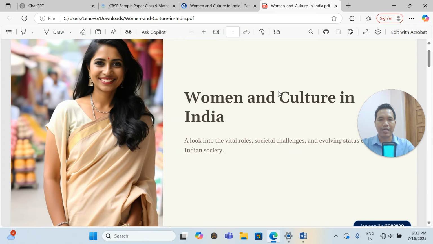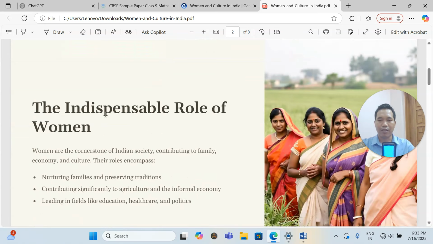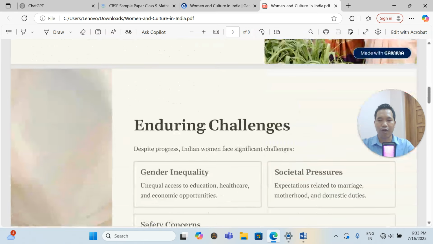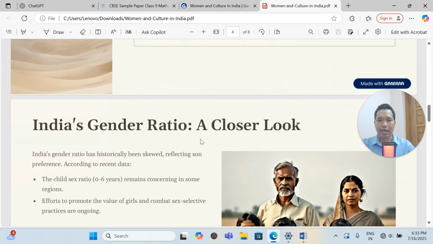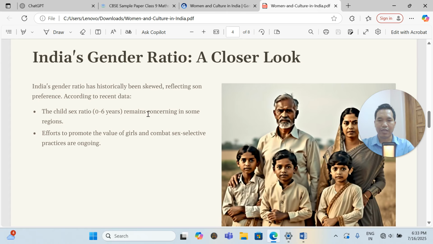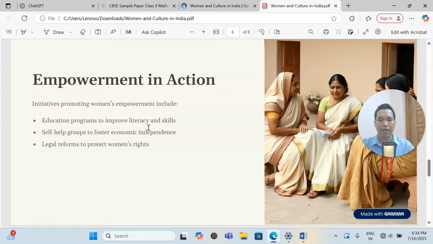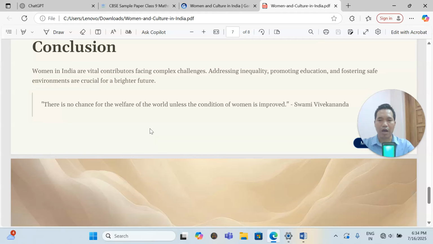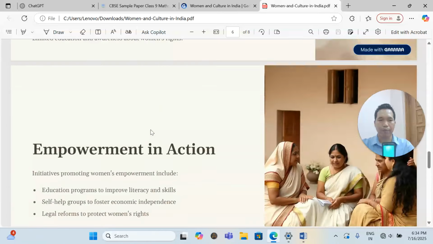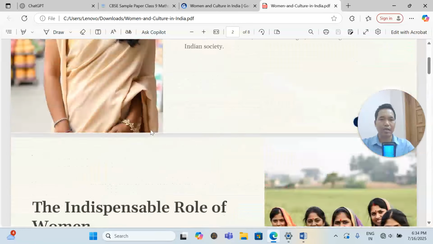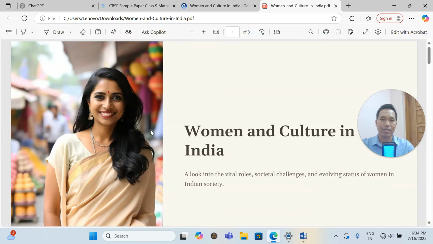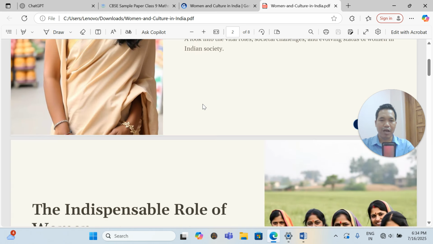See, Women and Culture in India, wonderful. They have given the role and enduring challenges, and in the gender ratio, a close look. They have given a lot of these things here. You can also try. You can elaborate this more deeply as per whatever I say. How wonderful and powerful a PPT has been made within 30 seconds, within 1 minute, right? See how you can make it.